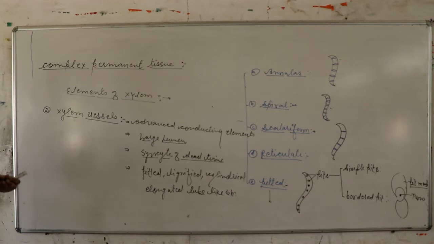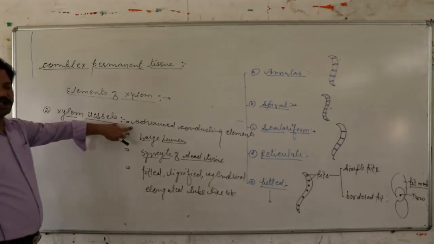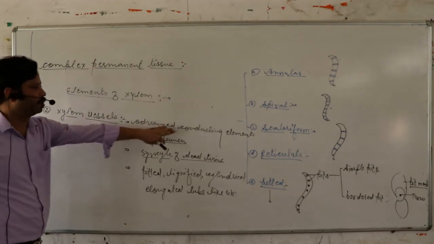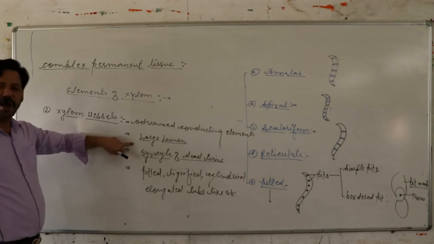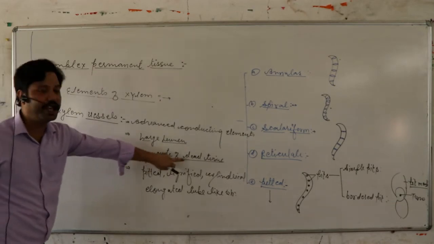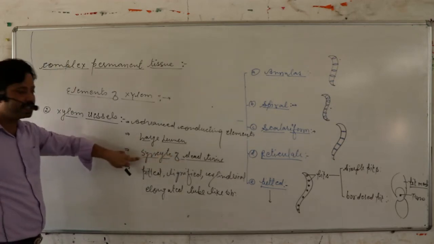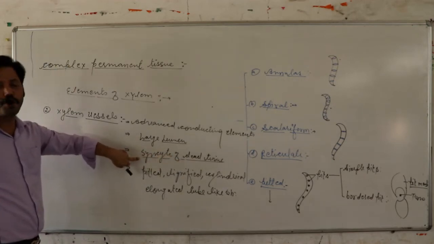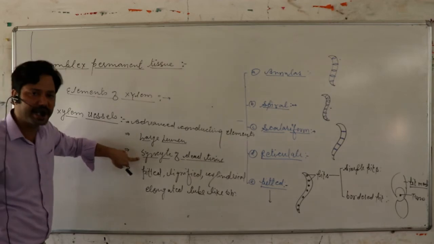Tube-like structure means these are advanced conducting elements having a large lumen, syncytes of dead tissue. Syncyte means a structure formed by the fusion of cells.